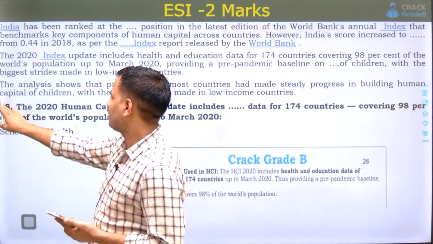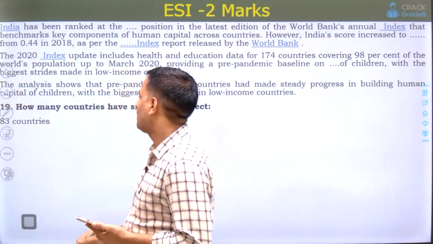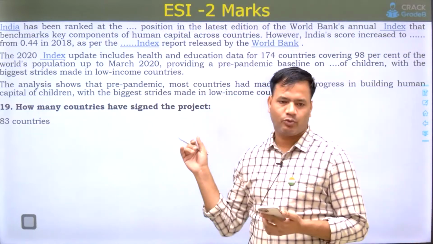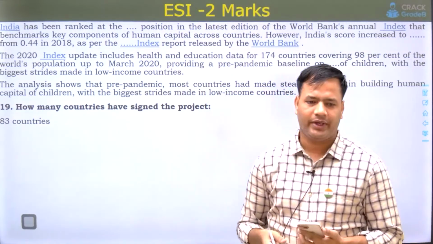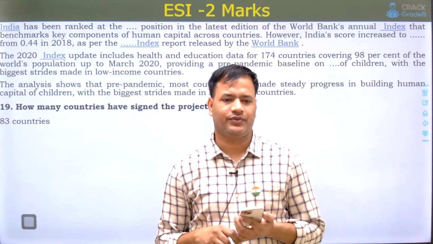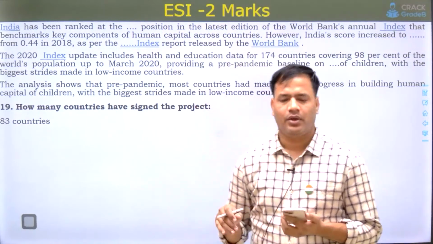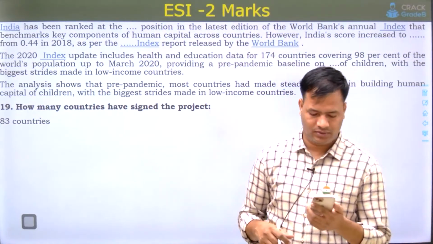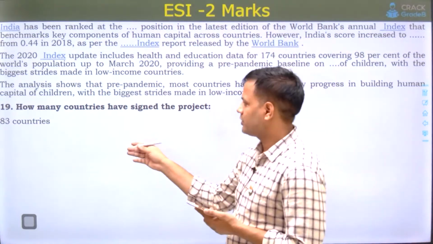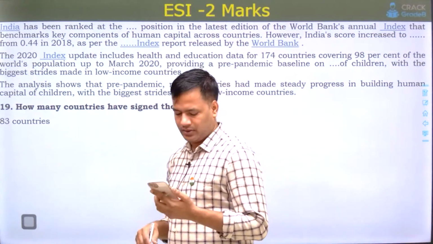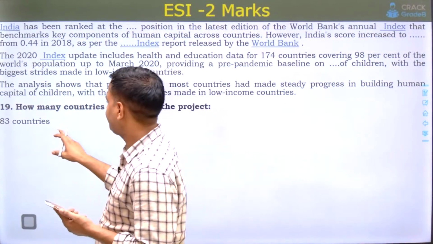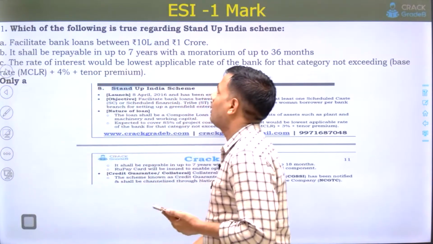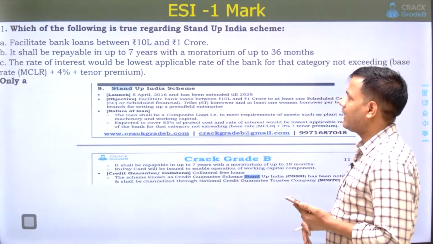Next question: how many countries have signed this Human Capital Project till date? Till February 2022, 83 countries have signed this. So for this question, 83 was the right answer. Next question: which of the following is true regarding?